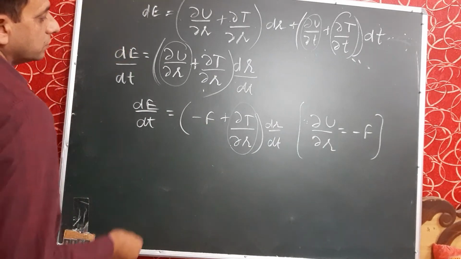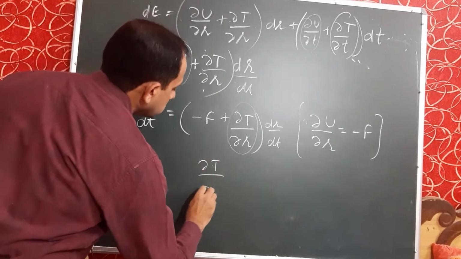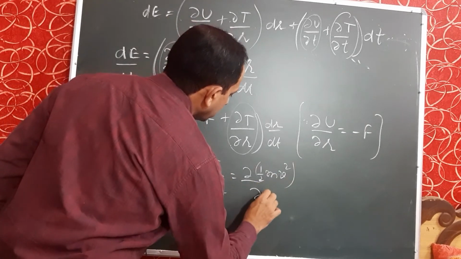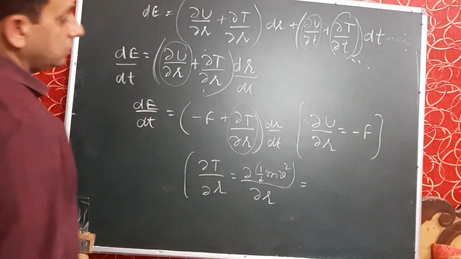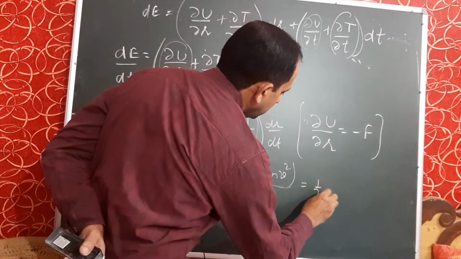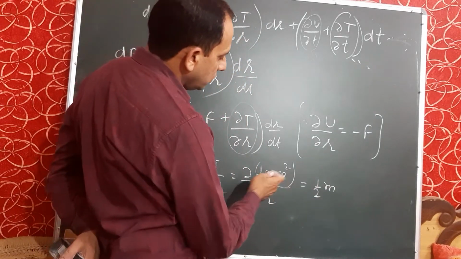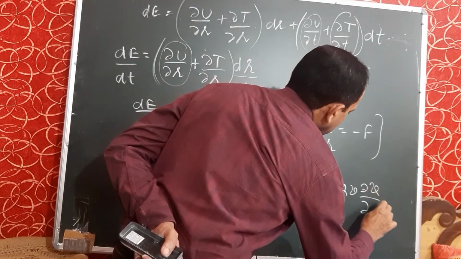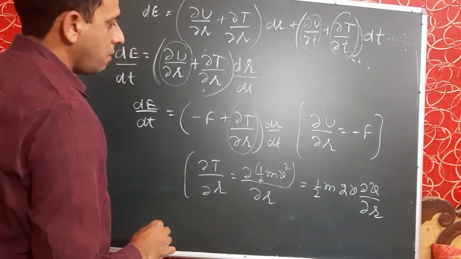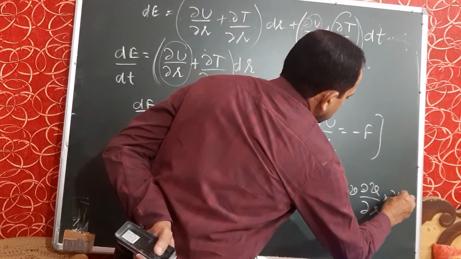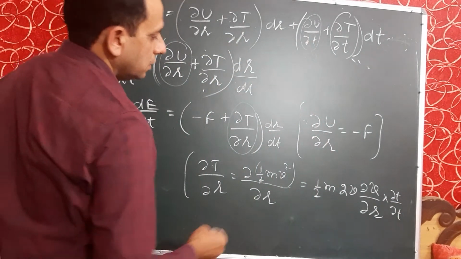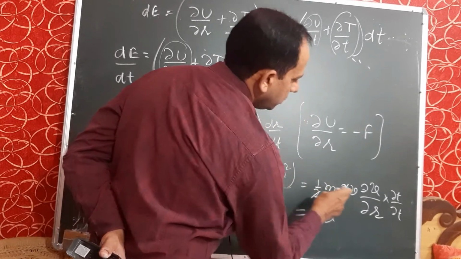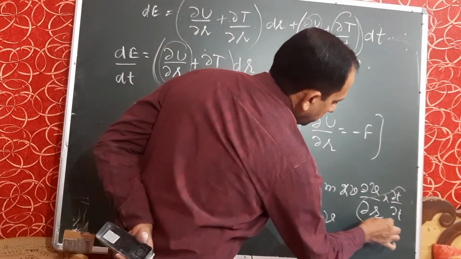Curly T upon curly R is equal to curly half m v square upon curly R. Half is constant, m is constant, and the derivative of v square is 2v into curly v upon curly R. If we multiply and divide by curly T, then the 2 cancels, and it is mv, and we make the pair like this.